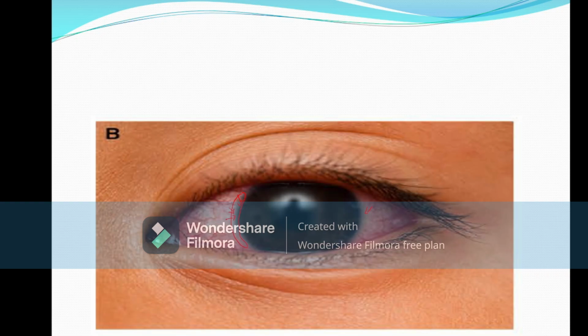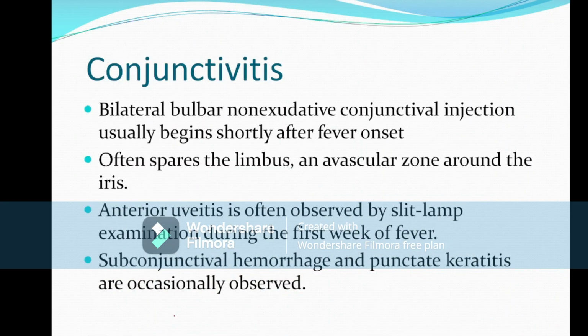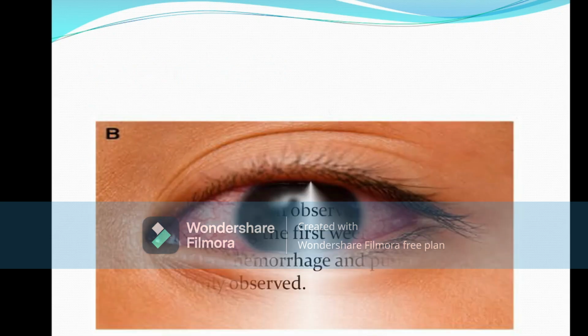It's very important. There may be features of anterior uveitis in some patients, but not in every patient. So only remember that a bilateral non-purulent bulbar conjunctivitis with limbal sparing is very important to diagnose Kawasaki disease. The first feature is conjunctivitis.